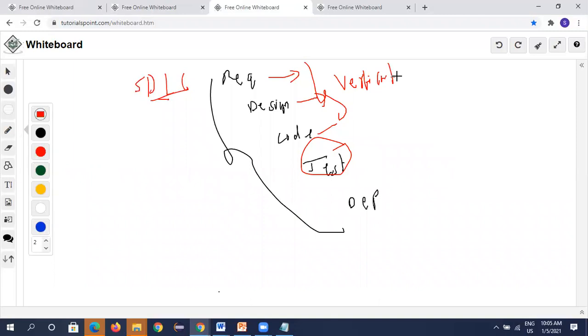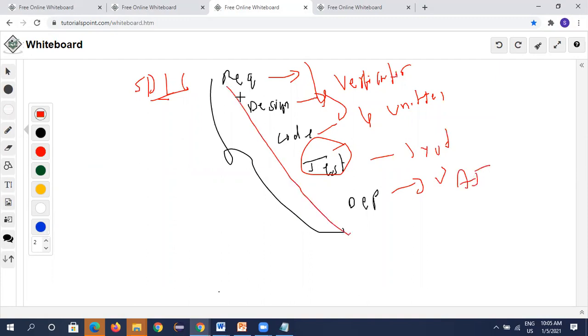In coding we do unit testing and integration testing, and in testing part we do system testing, right? And in deployment we do UAT testing. Means you see, in all the phases we have a testing part.